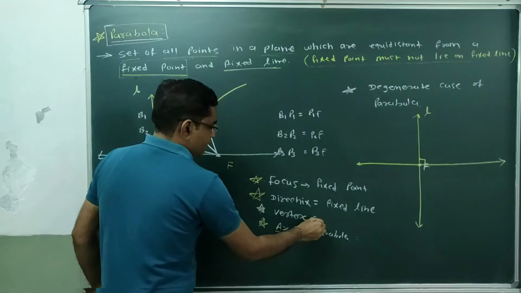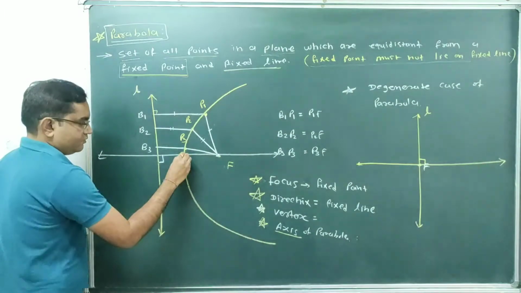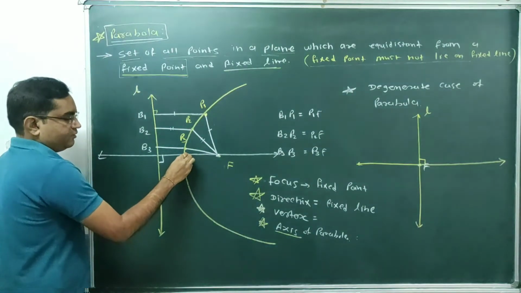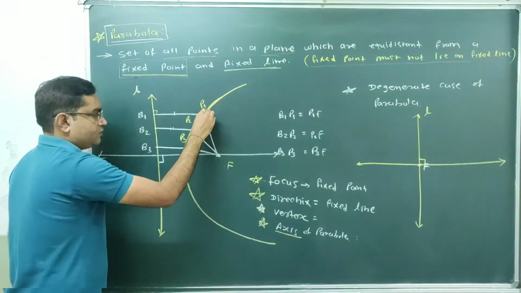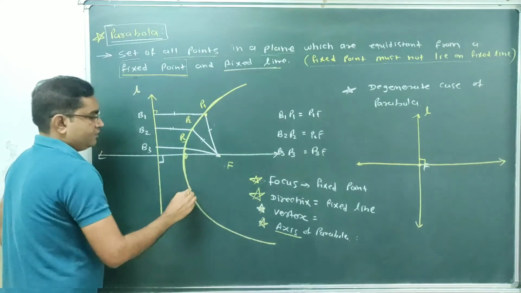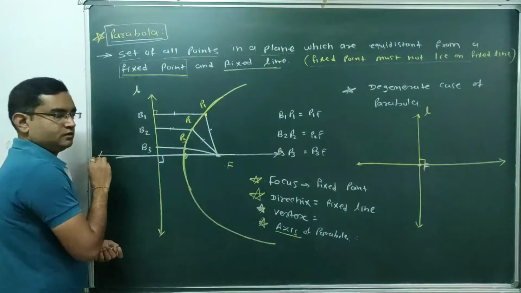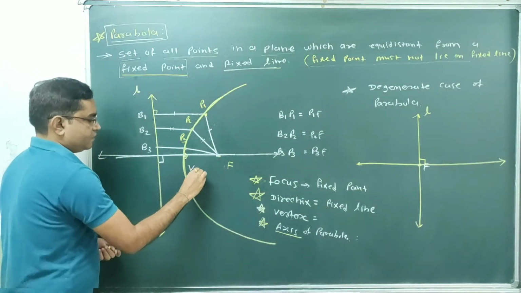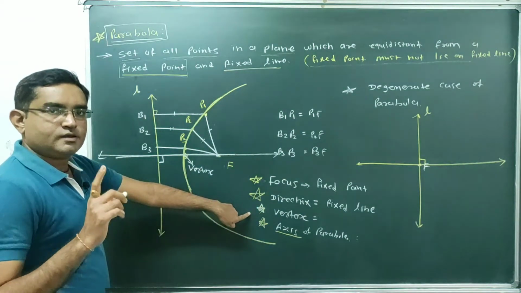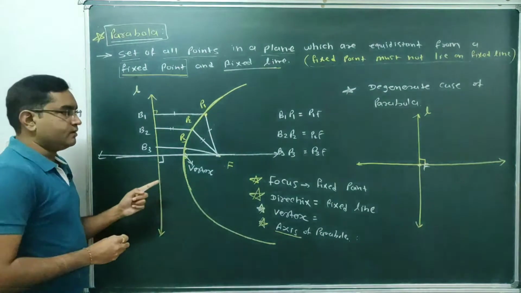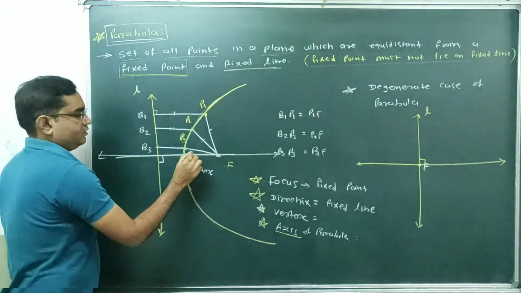Now we can define vertex. So what is vertex? Vertex is nothing but one point. Which point? This point. Now tell me about this point. This point is nothing but the intersection point of this parabola and this line. And this line is nothing but the axis of the parabola. So this is our vertex. The vertex is the intersection point of the parabola with the axis of the parabola.